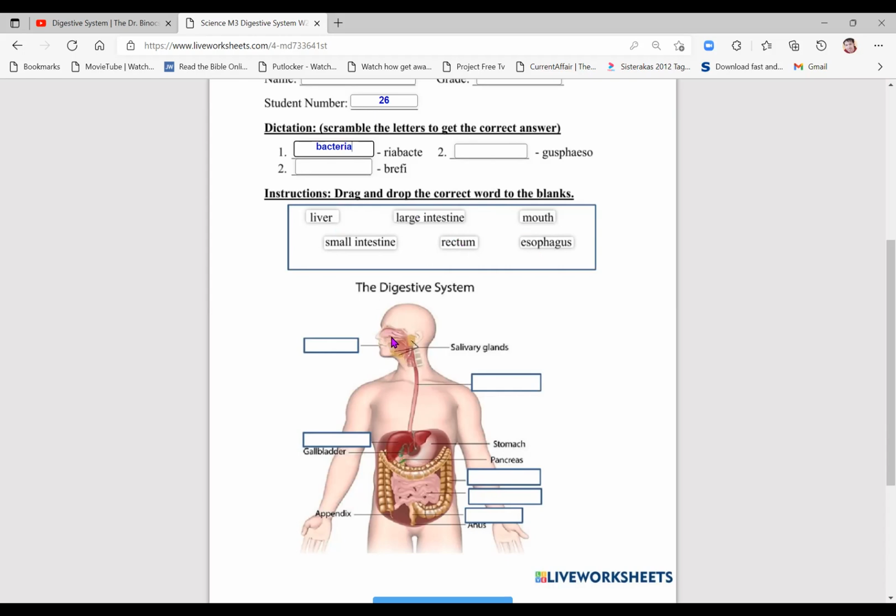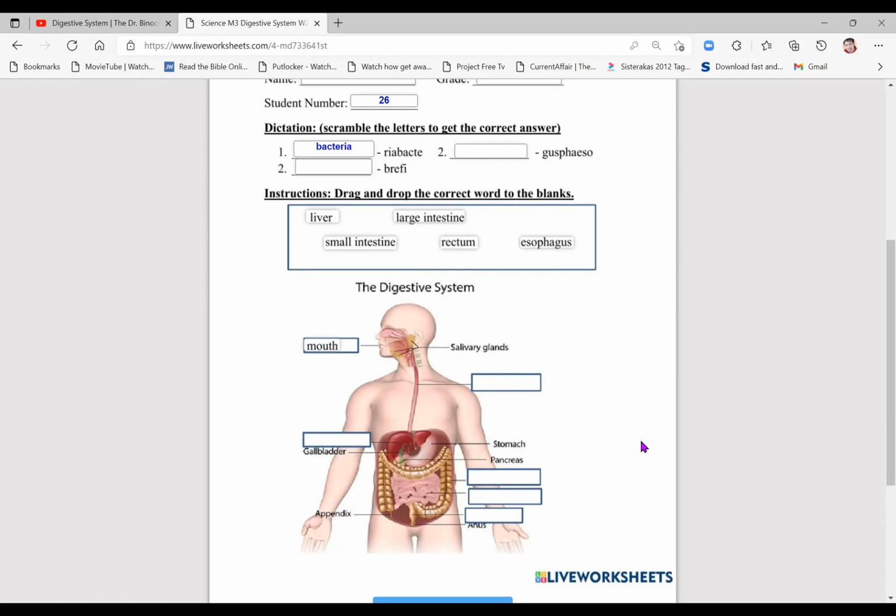What is the answer? Class. The answer is, for example, mouth. We will put mouth here, and so on and so forth. You need to fill in all the boxes to complete the digestive system graph.